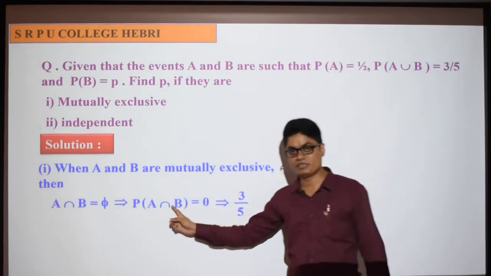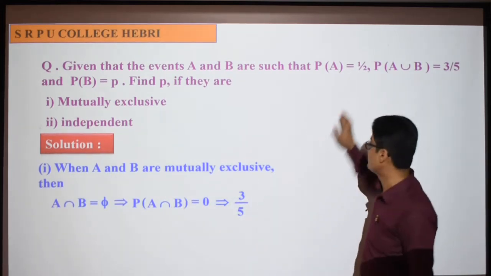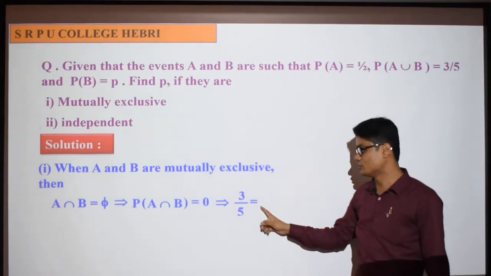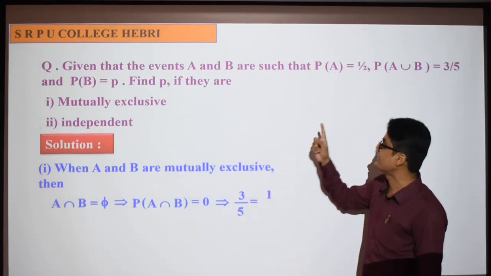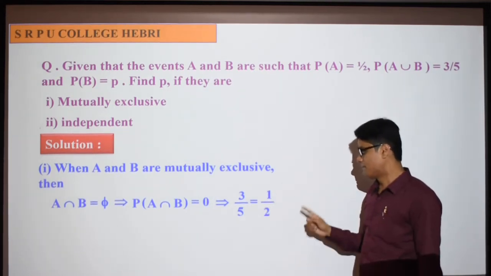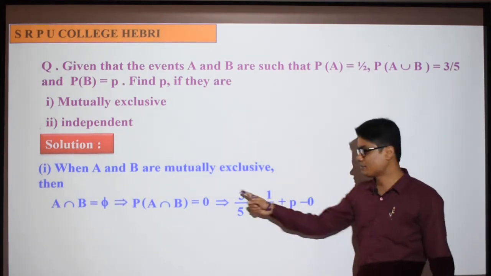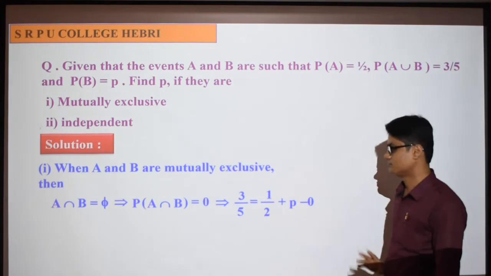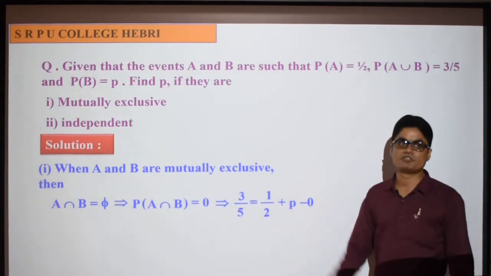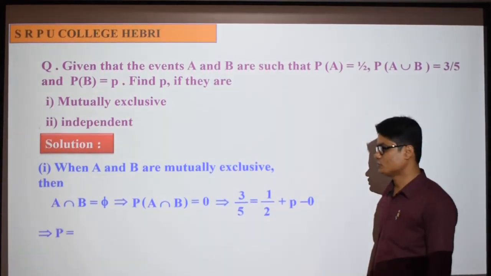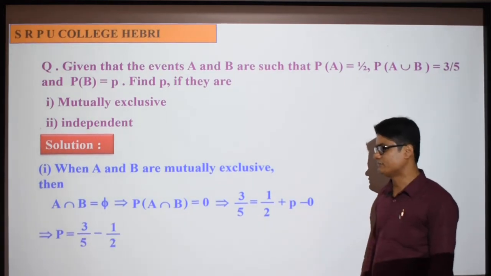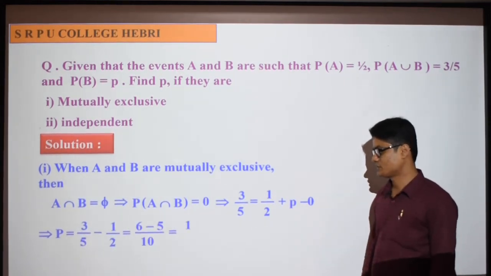In A intersection B, I know the value is 0. So what is the probability of A union B? 3 by 5 is equal to probability of A, which you know is half, plus probability of B, that is P, minus probability of A intersection B, which is 0. So solve this equation and you will get the value of P. If you solve this equation, the value of P will be 1 by 10.